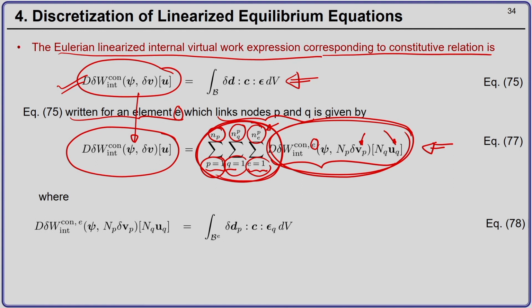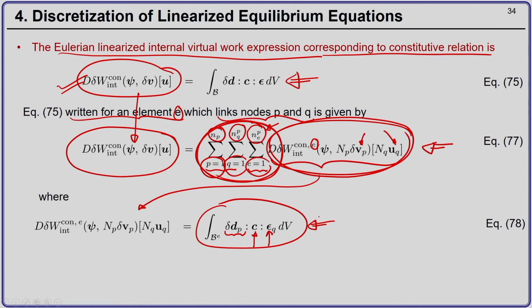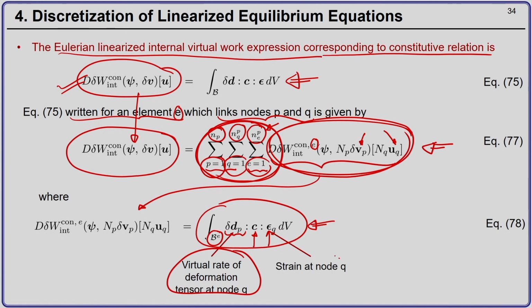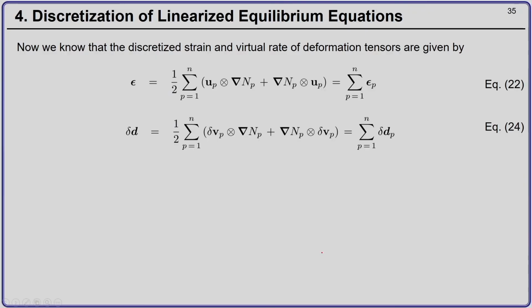Now, this expression can be written as an integral over the current volume of the virtual rate of deformation tensor of node P, double contracted with the spatial elasticity tensor C, double contracted with the strain corresponding to node Q. This is just equation number 75 written for nodes P and Q and integrated over element E. This is the virtual rate of deformation tensor at node P, and this is the strain at node Q.